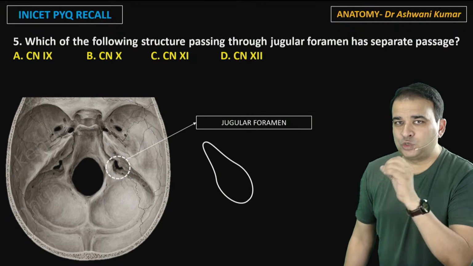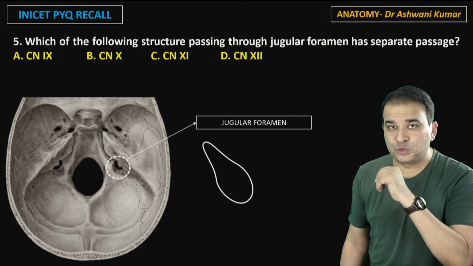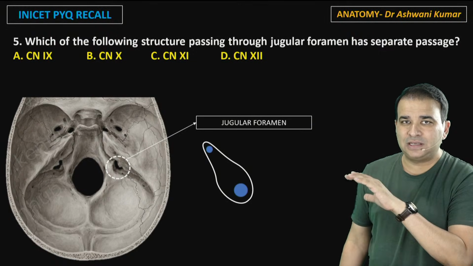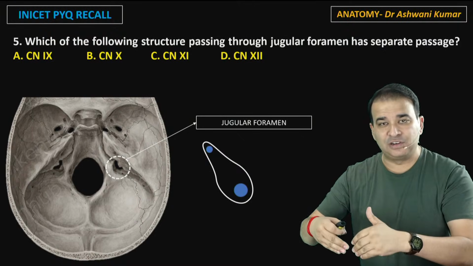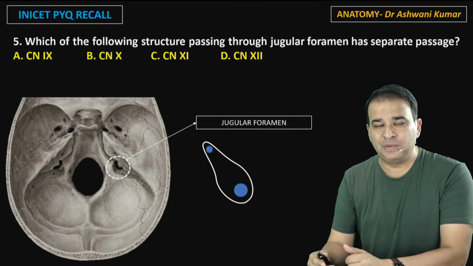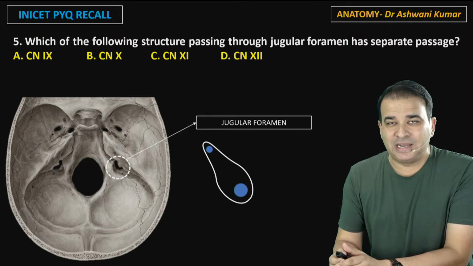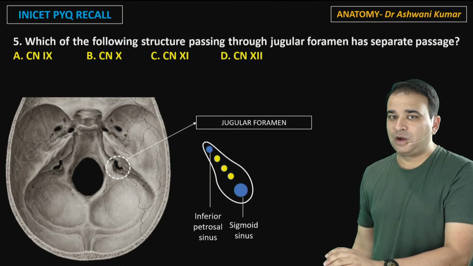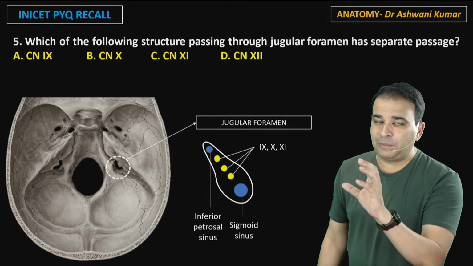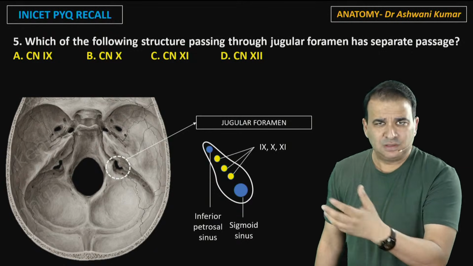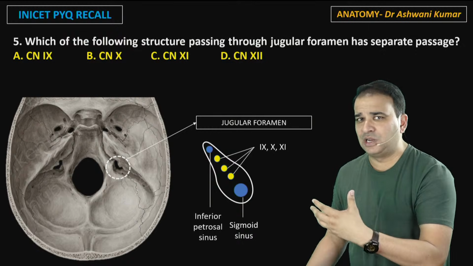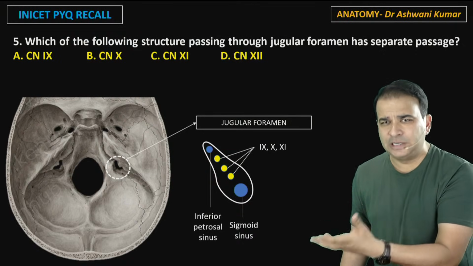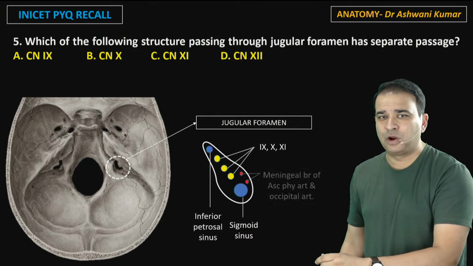It is giving passage to the 2 sinuses, that is the inferior petrosal sinus and the sigmoid sinus, the 2 sinuses which together will give rise to the internal jugular vein just below the jugular foramen. It also gives passage to the 9th, 10th and 11th nerves. And it is also giving passage to some meningeal branches, the branches of the ascending pharyngeal artery and occipital artery, which are supplying the dura mater.